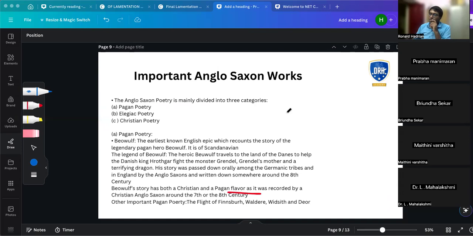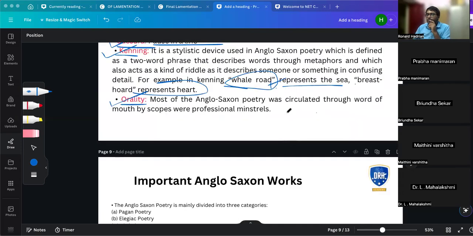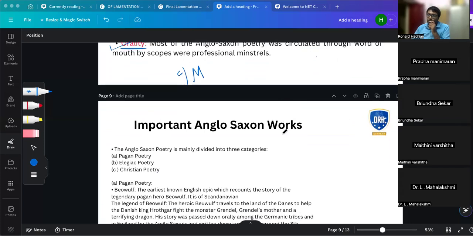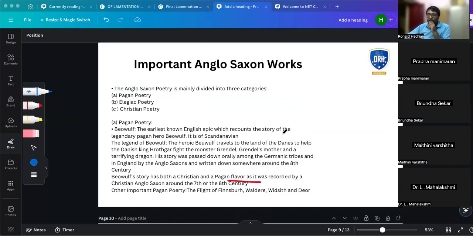What are the two works, people? Any idea? Remember them: the Iliad and the Odyssey. Very good. Iliad and Odyssey. As we go on, just try to connect all things.